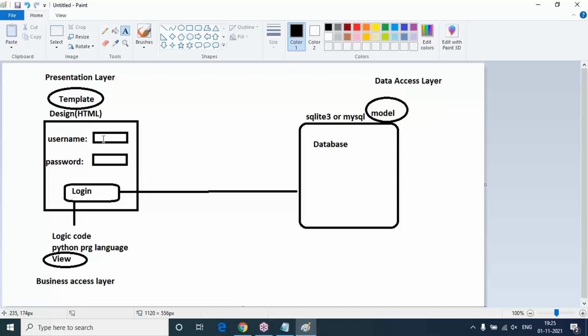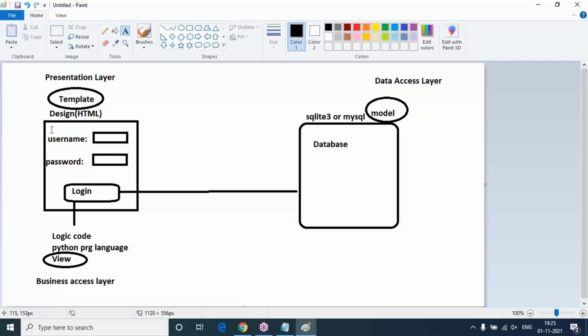And every Django web page or website can obviously communicate with the database, to send data to the database or retrieve data from it: reading, updating, inserting employee information. Compulsorily we need to know how to deal with the database. That is the model. Model always represents the database. Database software like SQLite, MySQL, Oracle can be used; that is the data access layer. So M for model, database representation; V for view, Python logic code; T for template, presentation layer.